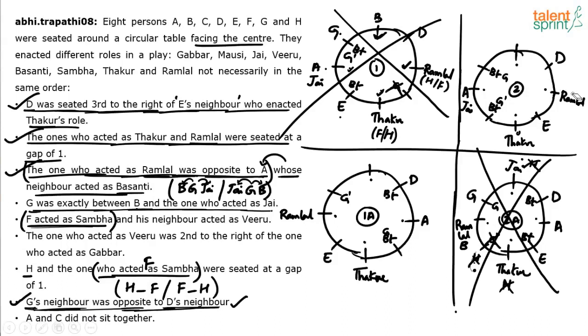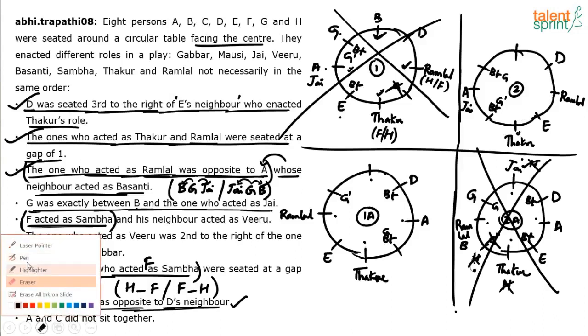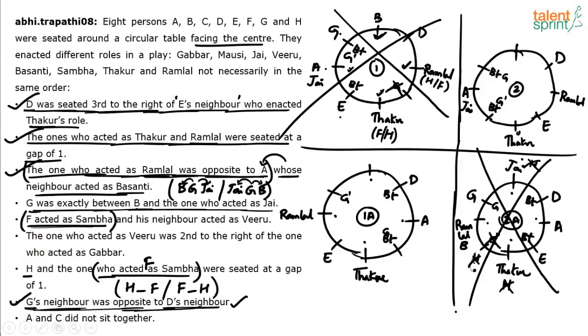Yeah. See, understand that the 4 positions which are vacant in case number 2 are these: 1, 2, 3, and 4. H and F have to be alternate. I mean, there should be a gap of 1 between H and F. Now, what are the possibilities?